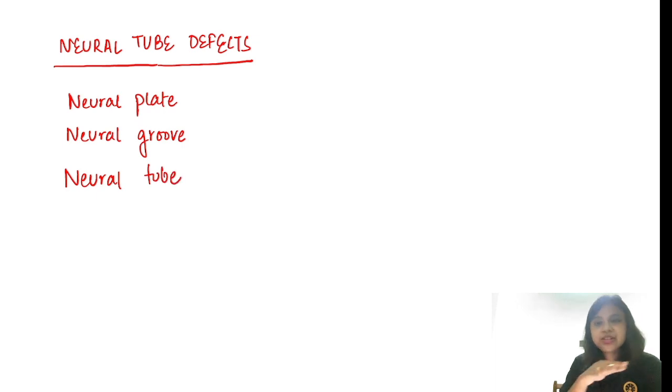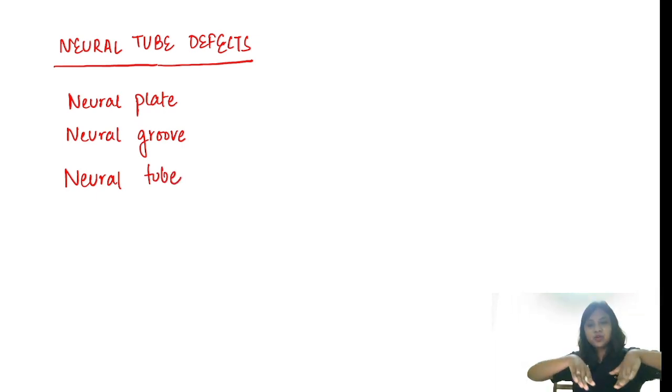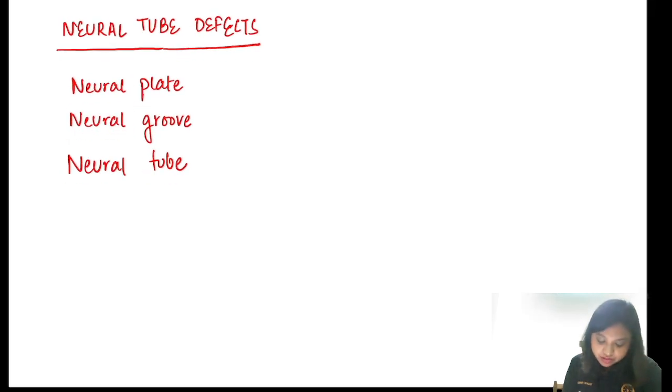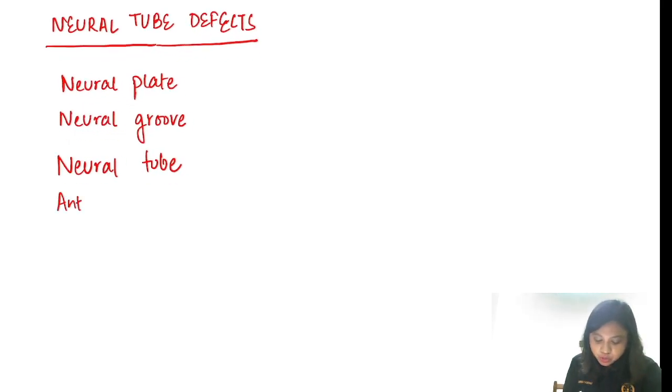So first there is a neural plate, and then there is a groove, and from there forms a tube. Okay, this is the embryological development of the neural tube. Next, since there is a tube formation, there is an anterior neuropore and there is a posterior neuropore. So anterior neuropore and posterior neuropore.